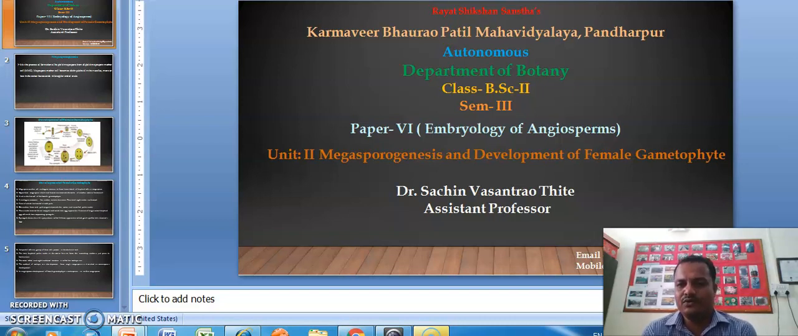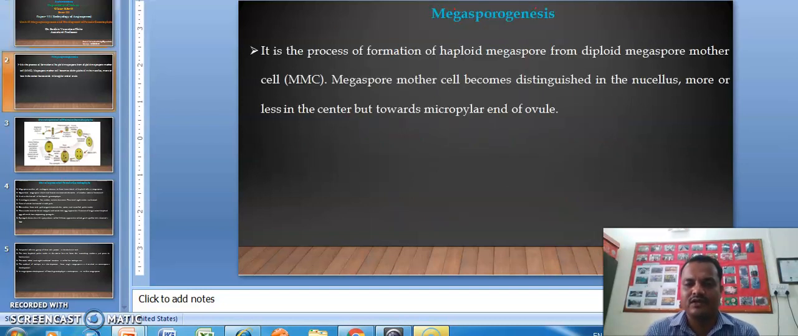Today we are going to see the lecture of Class BSc 2nd, Semester 3rd, paper number 6. The title of paper is Embryology of Angiosperms. Unit number 2nd, that is megasporogenesis and development of female gametophyte. So first we have to see the definition of megasporogenesis.